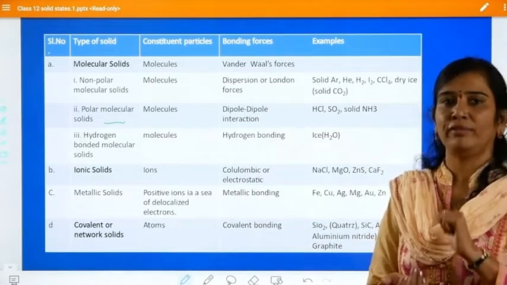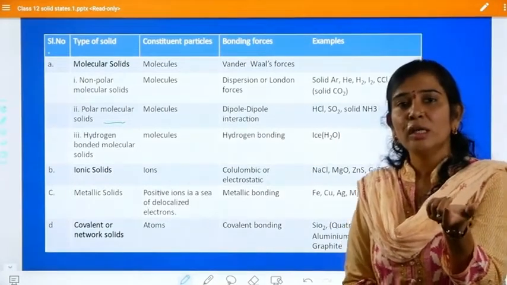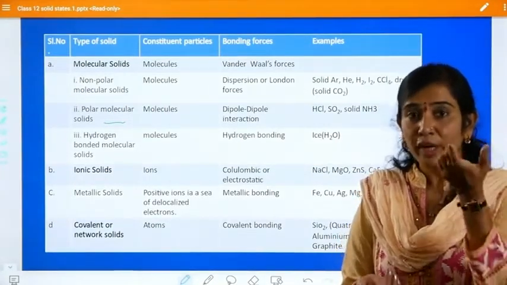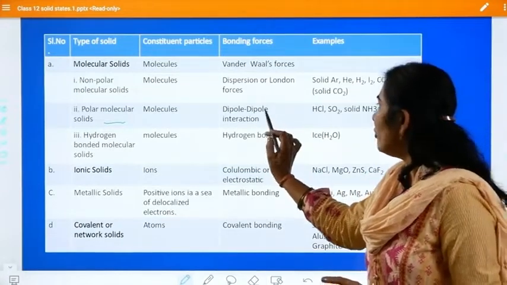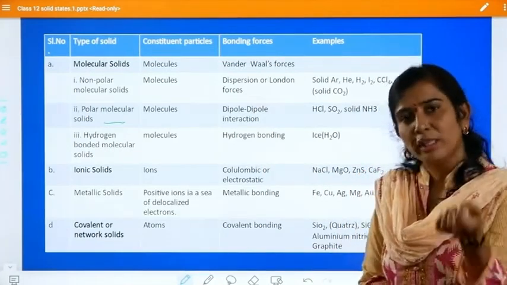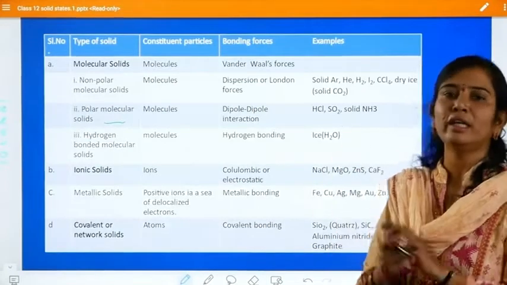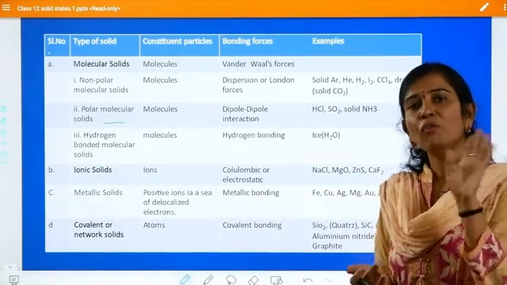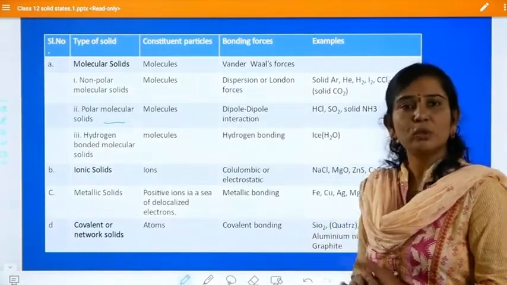But it is soft. Why is it soft? It does not have free electrons or free ions, and it is soft because of the dipole-dipole interaction. As it is soft, its melting point is low, and it is a non-conductor because there are no free electrons.